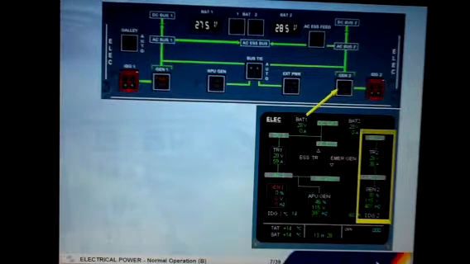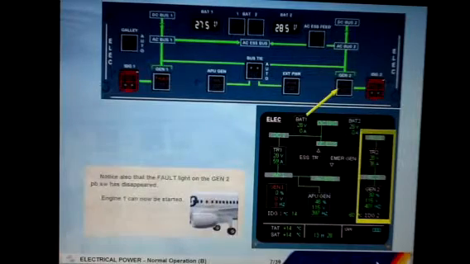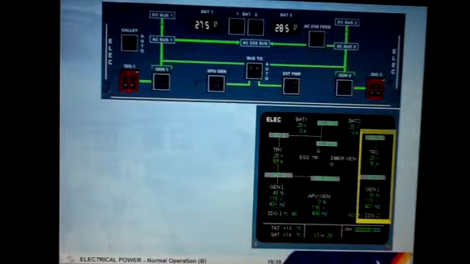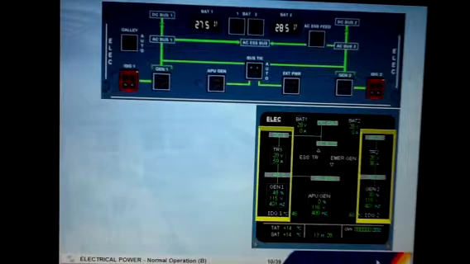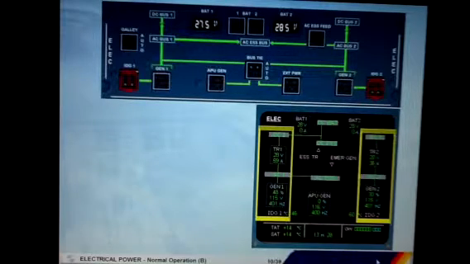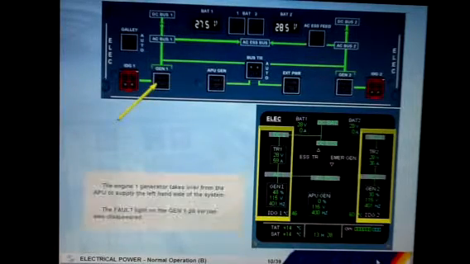Engine 1 can now be started. Click on engine 1. The engine 1 generator takes over from the APU to supply the left-hand side of the system. The fault light on the generator 1 push-button switch has also disappeared.